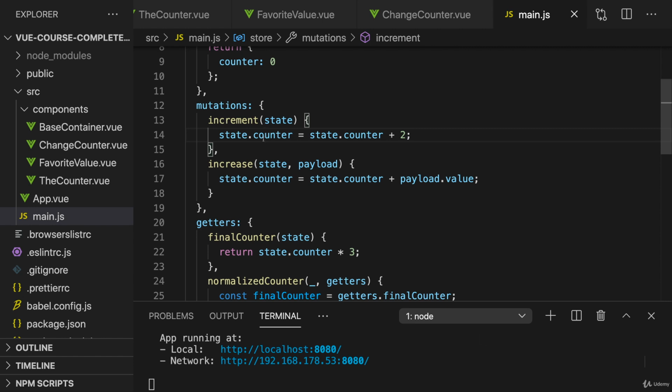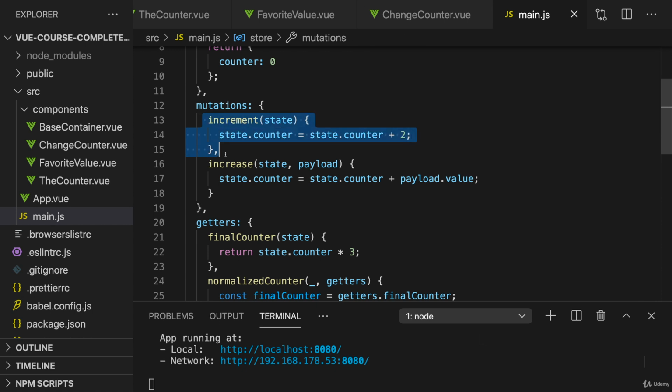Now, this might be a dumb example, but a better example could be an app where you send an HTTP request and you wait for the response, and only once the response is there, you want to change your state. Put in other words, you sometimes have code which runs asynchronously, which doesn't finish immediately, but sometimes in the future. The problem is that mutations must be synchronous. You're not allowed to have any asynchronous code in there.